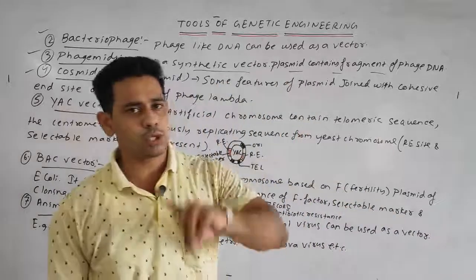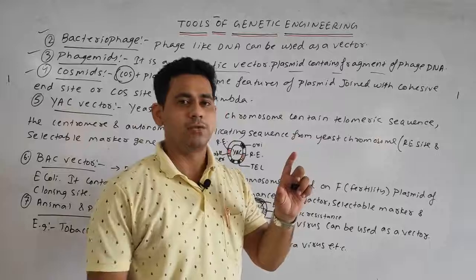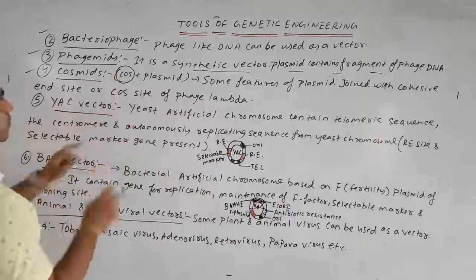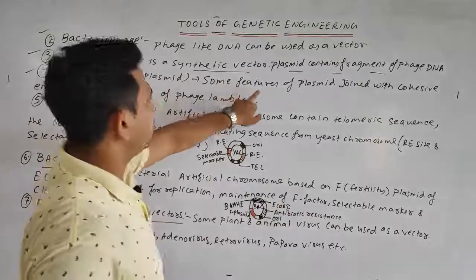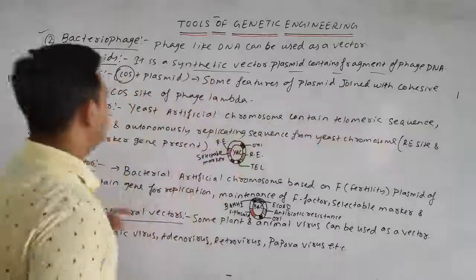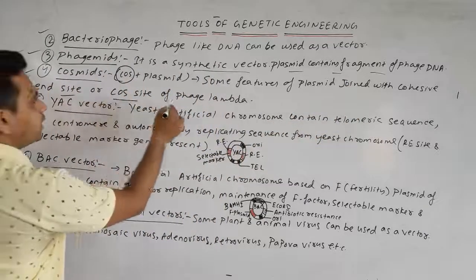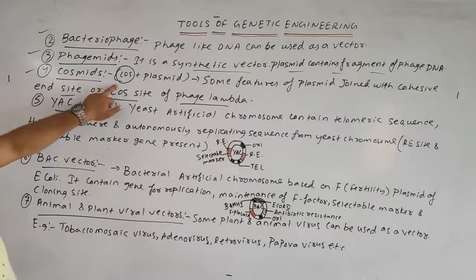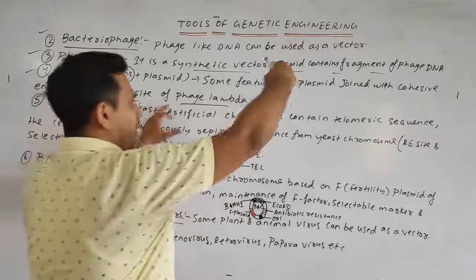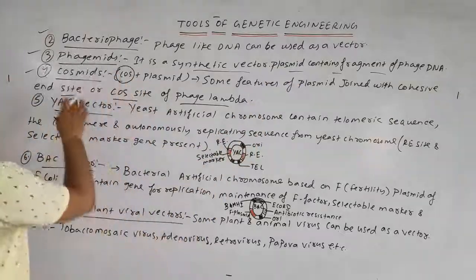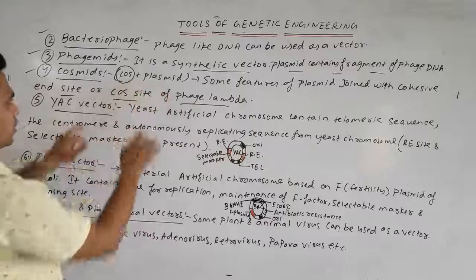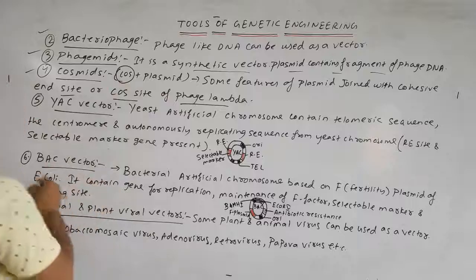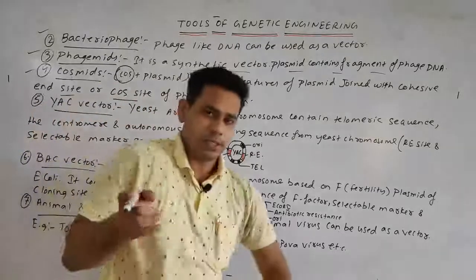In this case, some features of the plasmid are joined with the cohesive end site, or cos site, of phage lambda, which is a kind of bacteriophage. That is why it is called the cosmid, cos plus plasmid. Again, cos means the cohesive end site generated by the cut of the restriction endonuclease.